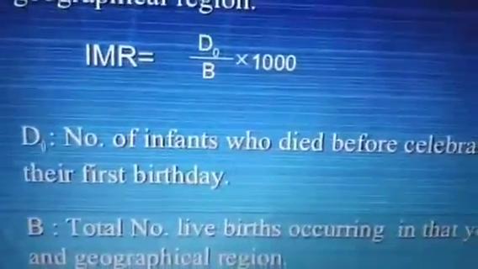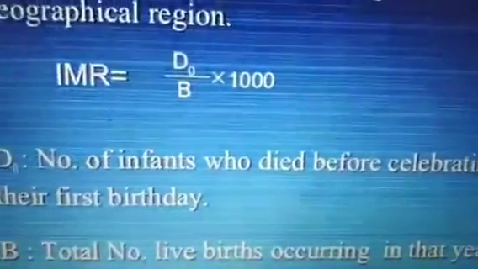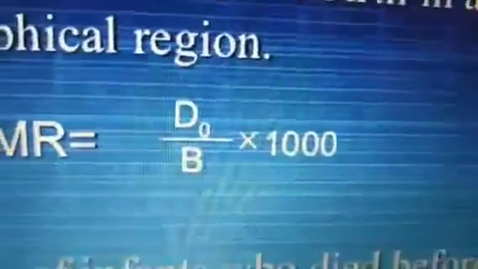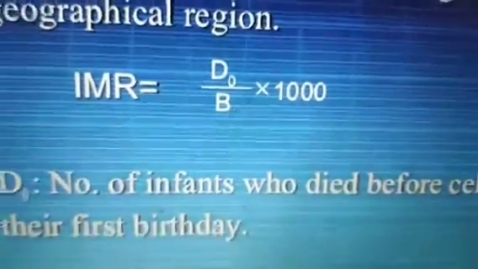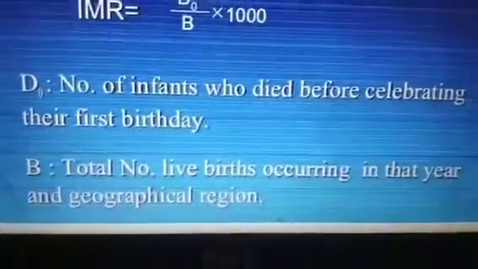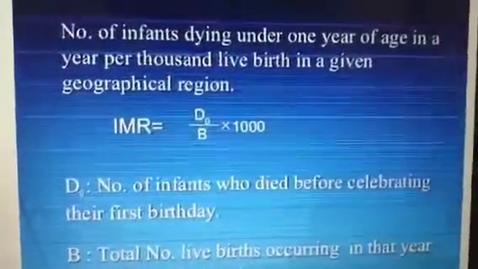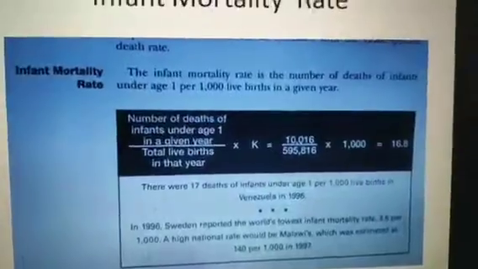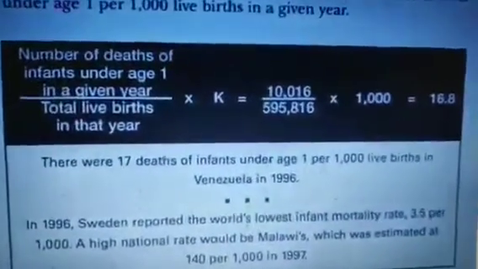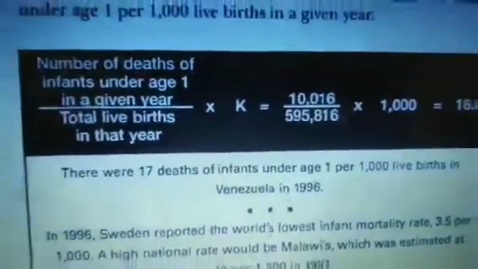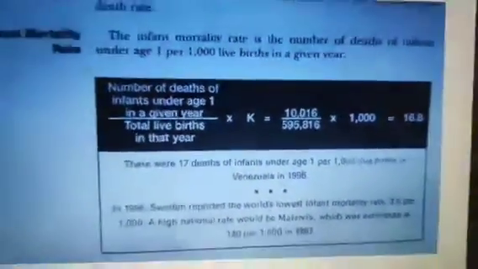D0 means the number of infants who died before celebrating their first birthday. They have not completed even 1 year. And B is the total number of live births occurring in the same geographical region. So this is the formula of IMR. And next, we can depict the same formula in a hypothetical example also.